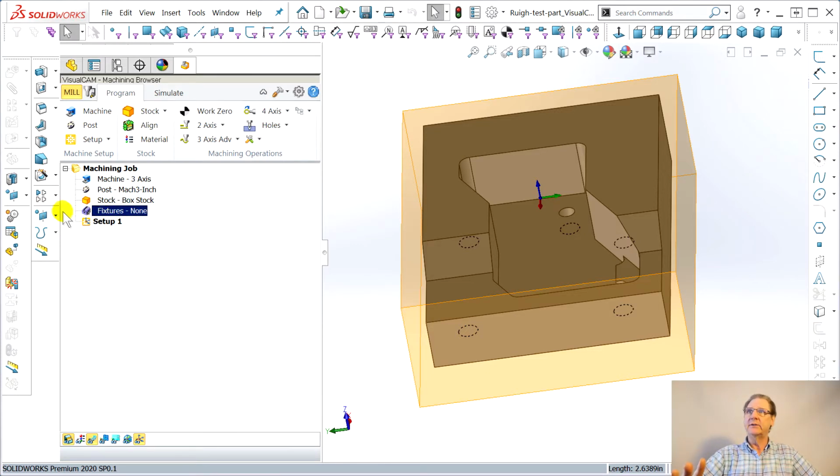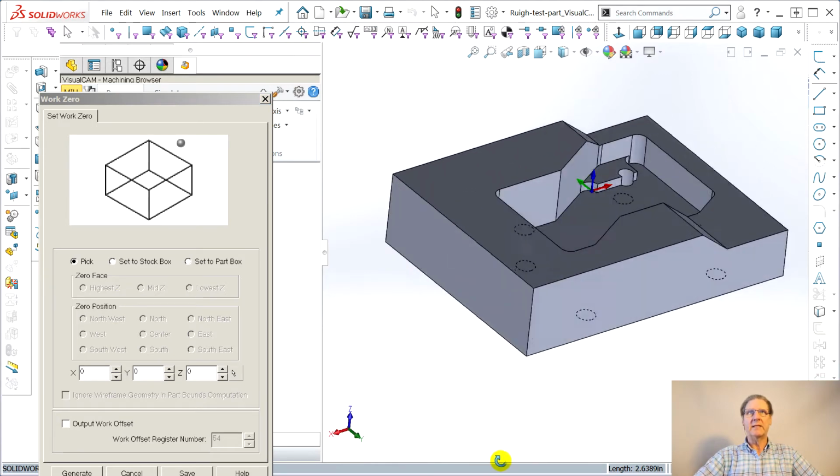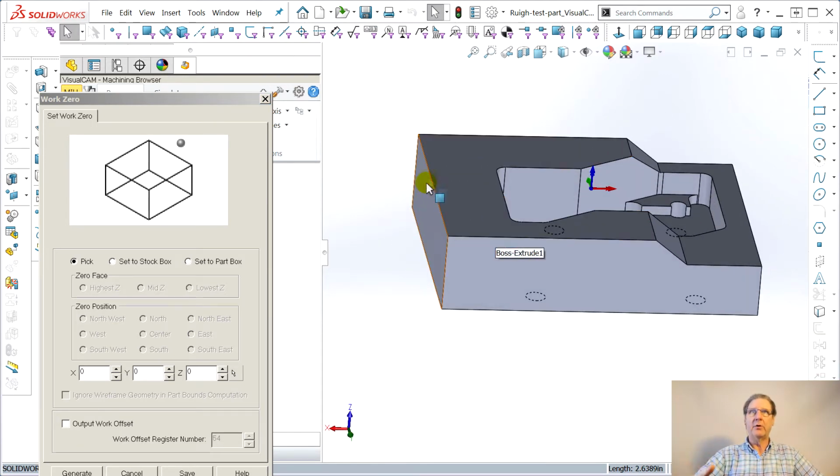I love the fact that there's this fixtures tab, because that tells me I can put in clamps and maybe a vise and stuff like that, and it'll at least show me if I go bombing a tool. Every machinist I know has broken a tool going over a clamp in their lifetime, right? So setup 1, I think we do work 0 now. This is where I want to hold it in the vise. You always want your work 0 to be on the fixed jaw of the vise. Otherwise, little variations in the part are going to change where that 0 is. So the fixed jaw is going to be in the back here. The movable jaw of the vise will be up front.